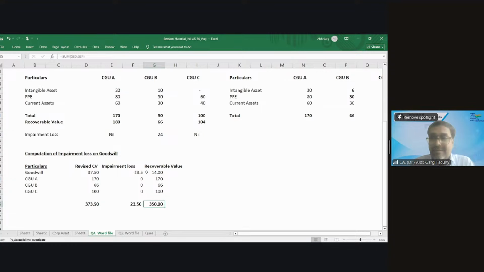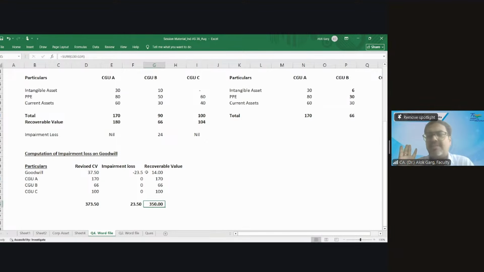Is that clear? The only difficulty in this question was the concept. The question was telling you goodwill cannot be allocated, so don't allocate the goodwill. Number two, current asset is already at recoverable value, so don't allocate the impairment loss on current asset.